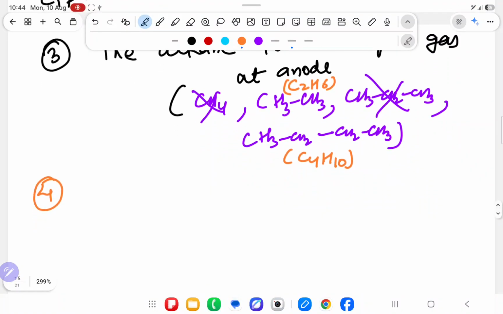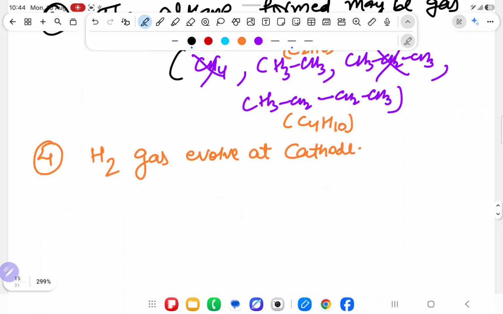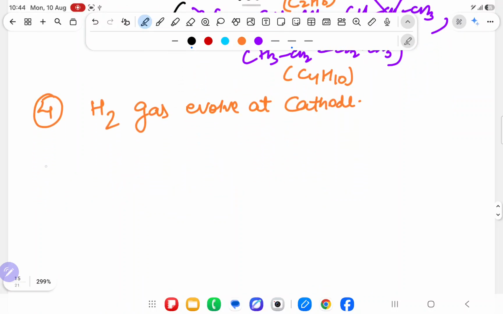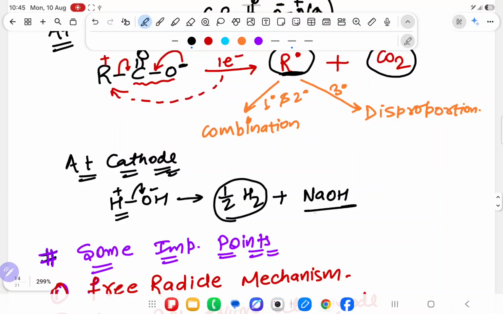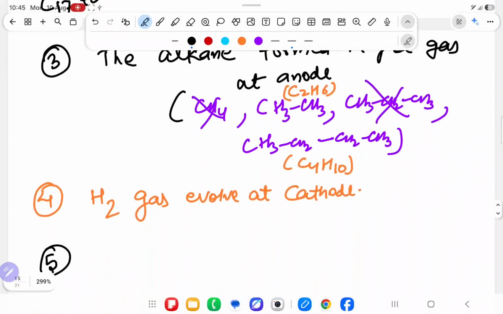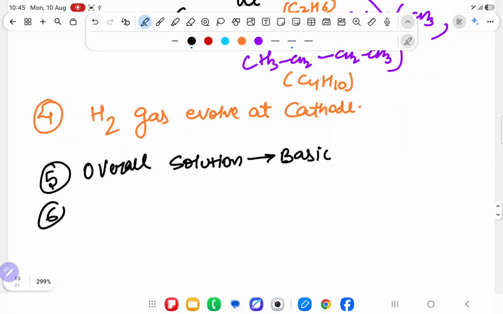Fourth important point, which gas is released at cathode? You will say, sir, H2 gas evolves at cathode. They ask questions like this: which gas is released at anode, which gas is released at cathode. Fifth important point, whenever you are doing the reaction, at last you are getting NaOH. Is the solution basic or acidic? Sir, basic. Overall solution is basic in nature because NaOH is coming in the end. If overall solution is basic, then is pH increasing or decreasing?